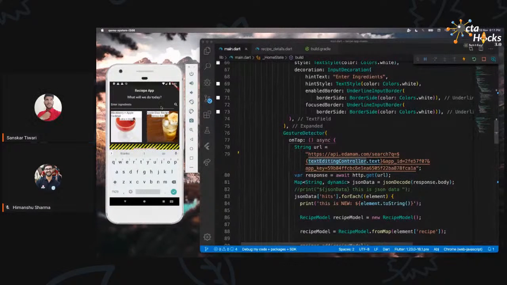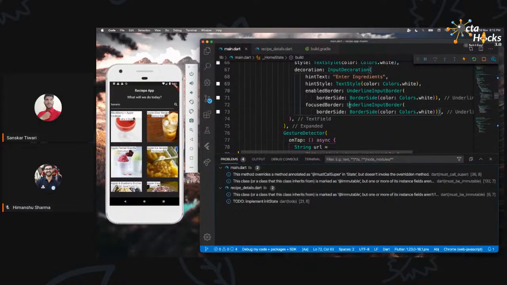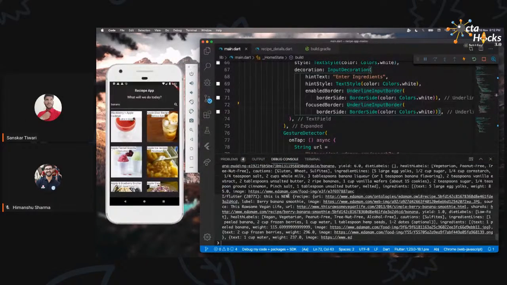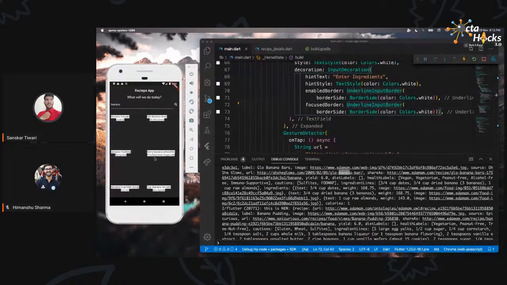I'm going to just type here something like maybe banana. Okay. So now we should be able to see something related to banana. Now there are a lot of UI updates which we can do, but for now let me just check if this is working. I guess the banana recipes are coming, but it seems like they are just being added at the bottom.